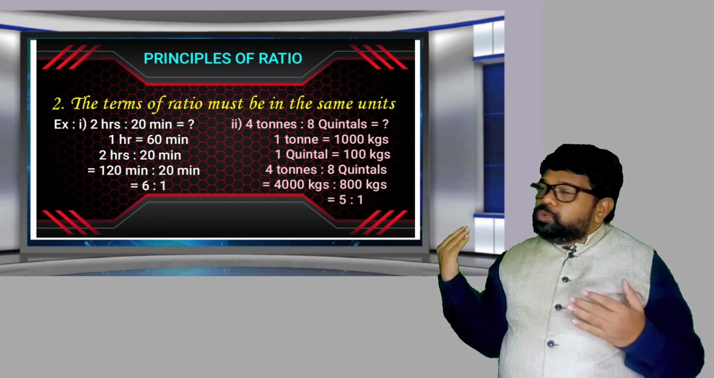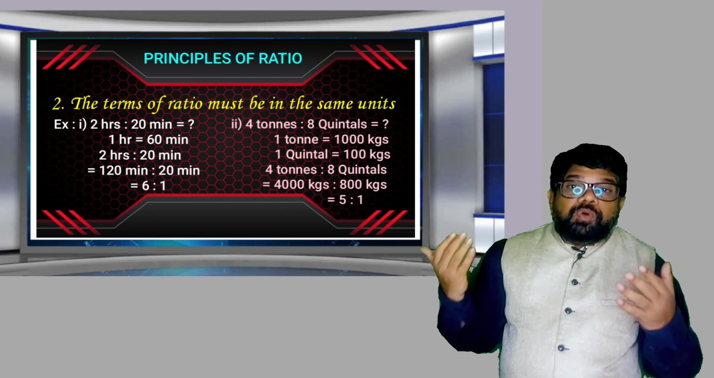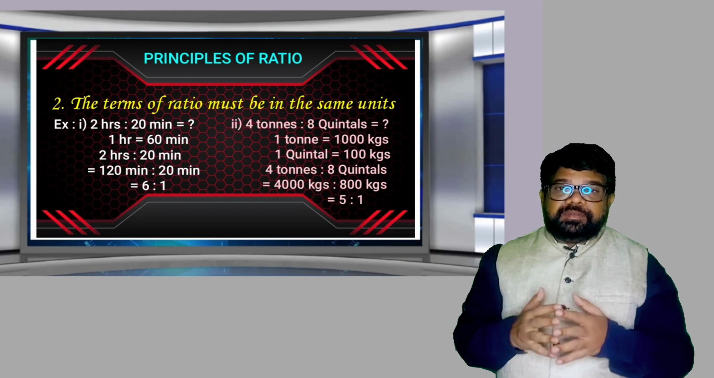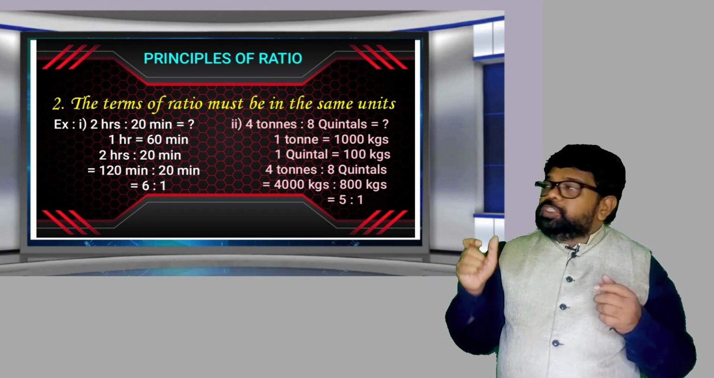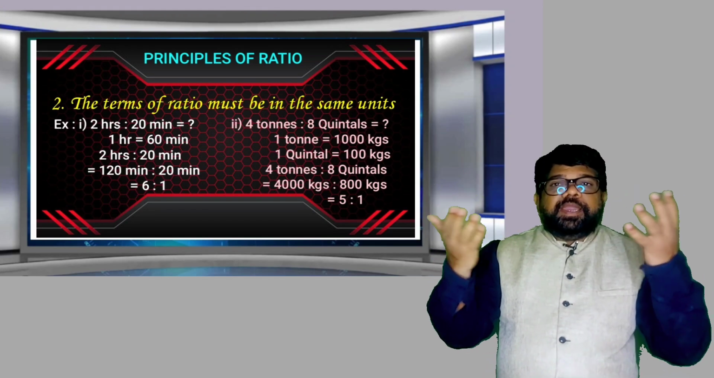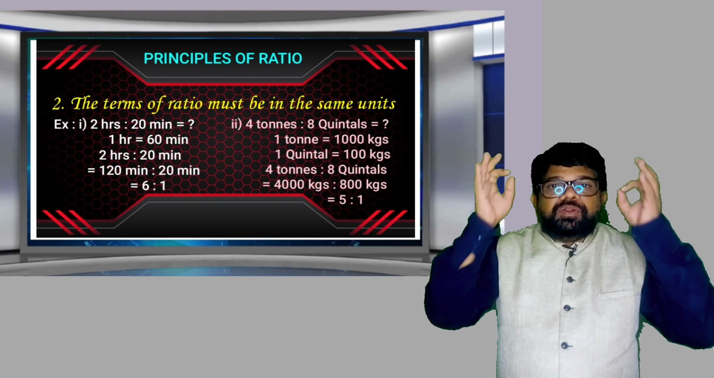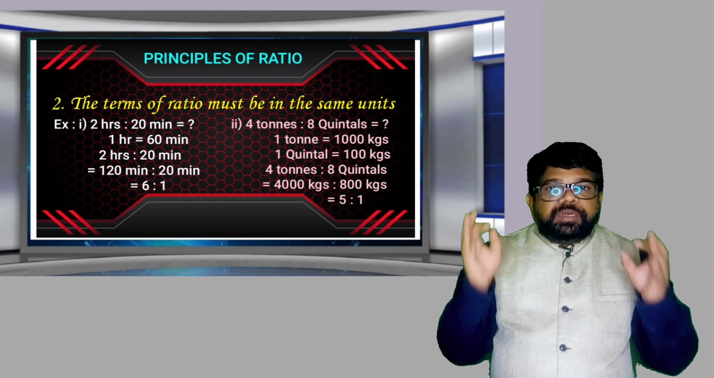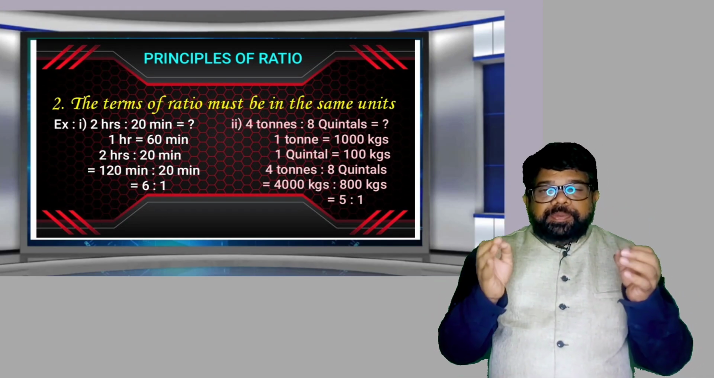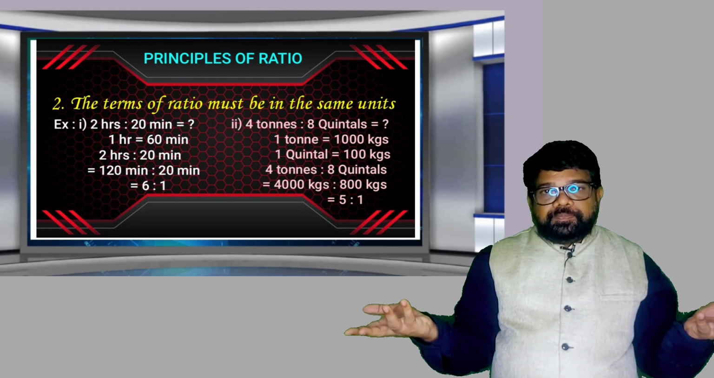1 ton is equal to 1000 kgs, 1 quintal is equal to 100 kgs, we know. So 4 tons means 4000 kgs, and 8 quintals means 800 kgs. So 4000 kgs is to 800 kgs. Kgs again get cancelled. So we say here ratio doesn't have any units, it is a constant value. Why? According to our principle, they must be in the same unit, and if they are in the same unit, they get cancelled again.